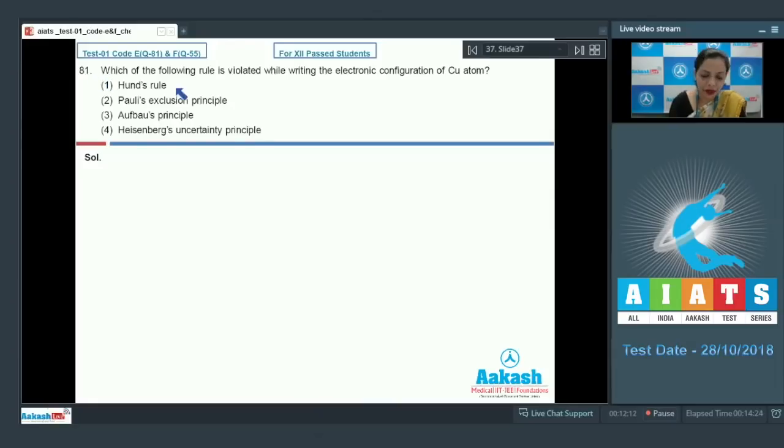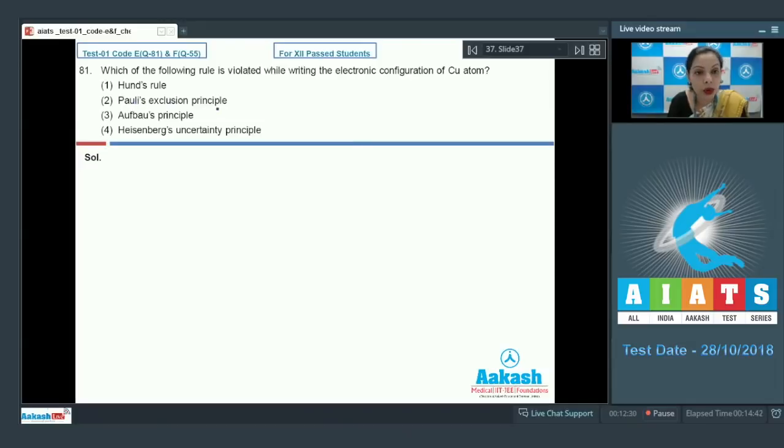Question number 81. Which of the following rules is violated while writing the electronic configuration of copper atom? So the first rule given here is Hund's rule. It states the pairing of electrons. As per this rule, pairing in an orbital occurs when all the orbitals are singly occupied.